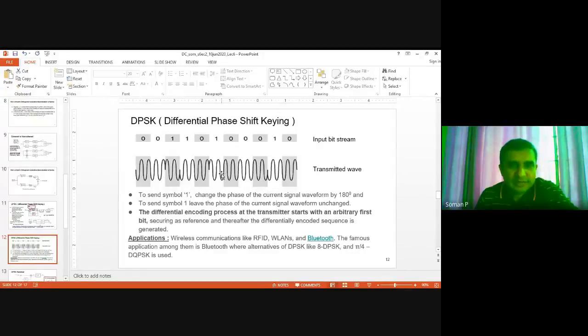Is it understood? I'll give you a few minutes to understand what I have just mentioned. Don't memorize this waveform, just understand it like this. If a 1 is to be transmitted, the carrier has to be phase shifted by 180 degrees. That's all. If 0, no carrier phase shift.